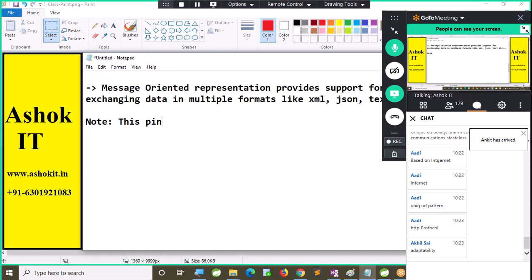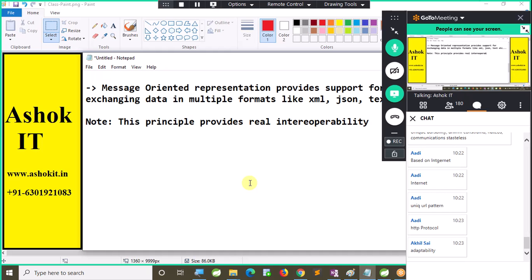This principle provides real interoperability.